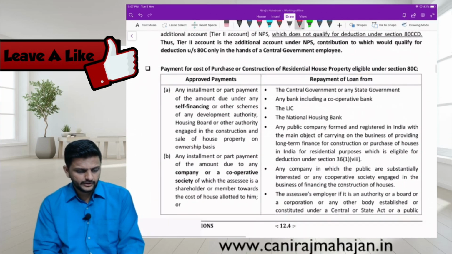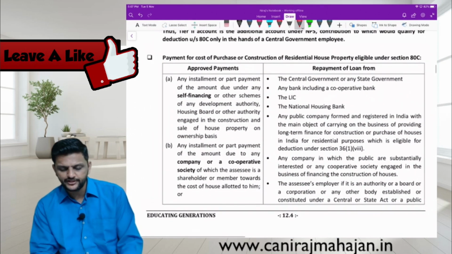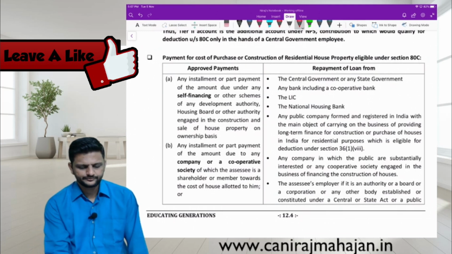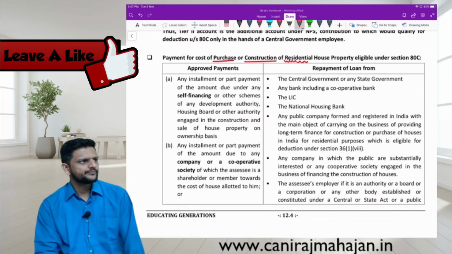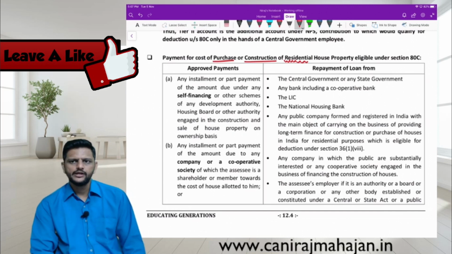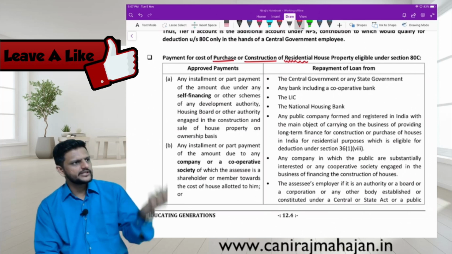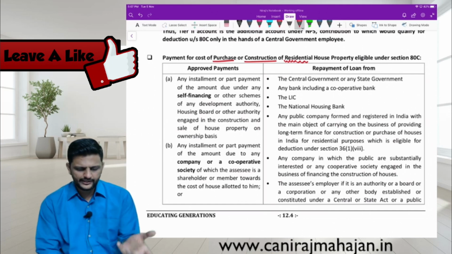Then, next one. Payment for cost of purchase or construction of residential house property is eligible under section 80C. What is the expenditure? Purchase or construction of residential house property. We have already seen that for residential house property you get benefit of interest under section 24B. So that is the interest component. The principal component we get benefit under section 80C. Okay, that is what we are discussing here.